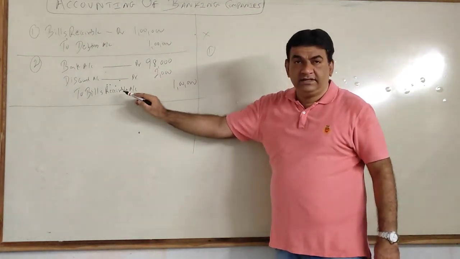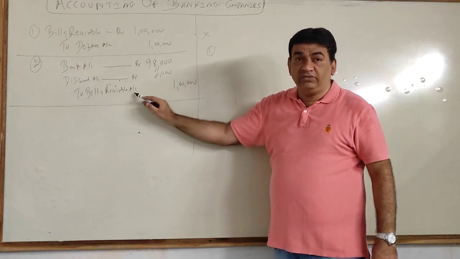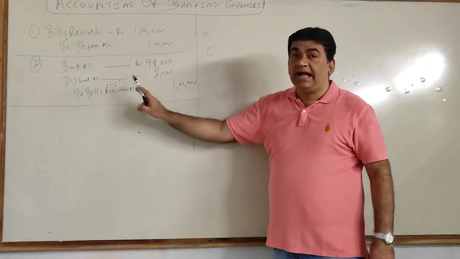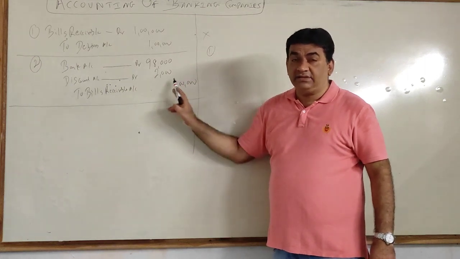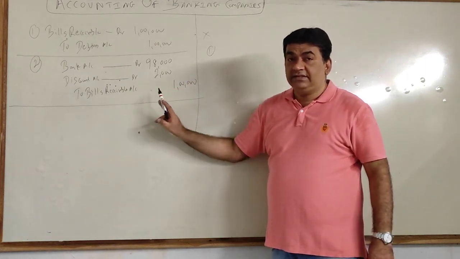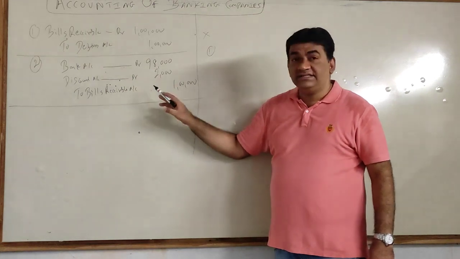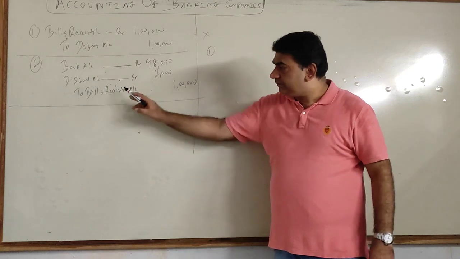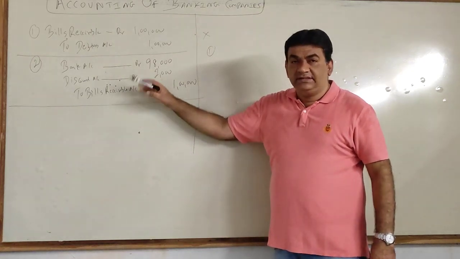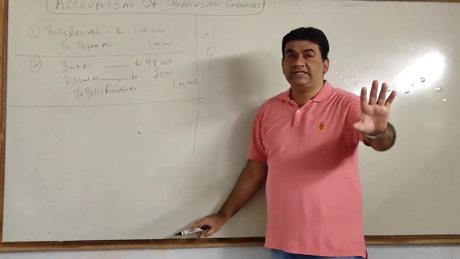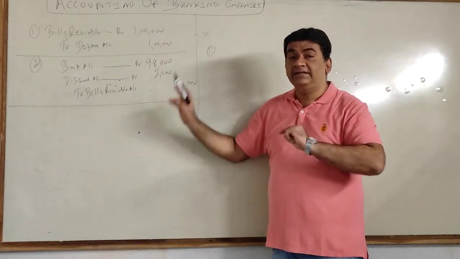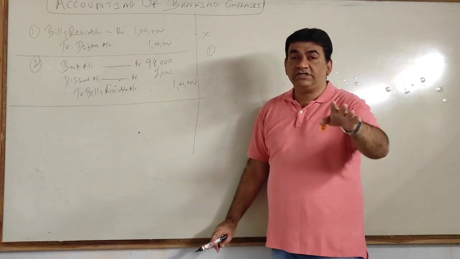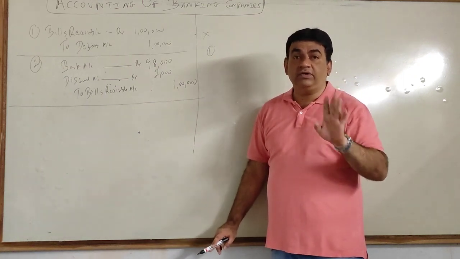See here, from my side the bill went out, so I credited bills receivable. I have given the bill to the bank, so I credited BR. Now can I say the bank is receiving, so the bank should debit? But for me, this discounting is a one-off transaction. For the bank, it is day-to-day business. Like us, there will be thousands and lakhs of customers who will come with the discounting of bills.